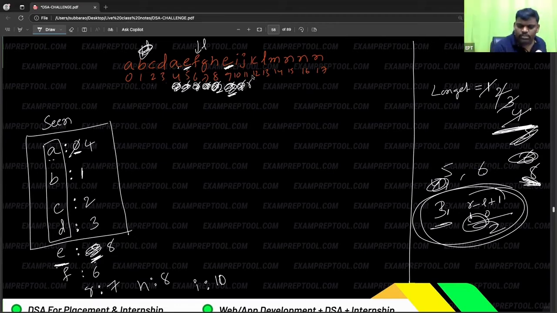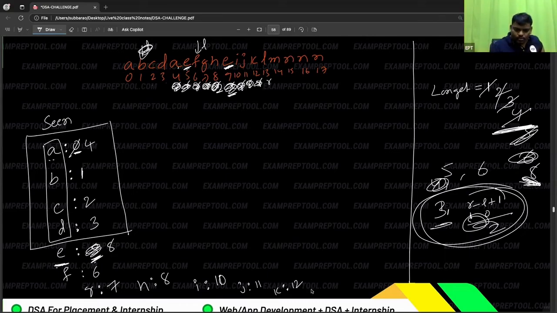R will go next. Is it a new one? Yes, index 11. 11 minus 6 is 5, plus 1, 6, so there is no use. Remember, everything you have to mark. J is over. Next is K, also mark 12. Is it new? Yes, mark it. From L to R: 12 minus 6 plus 1 is 7. 8 is better, no need to update. Next one, R will go further.